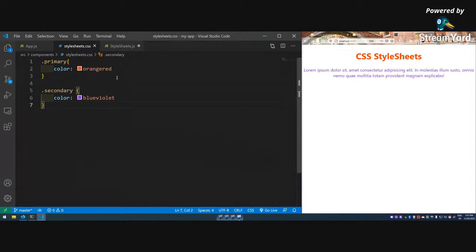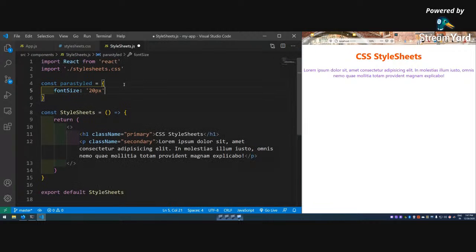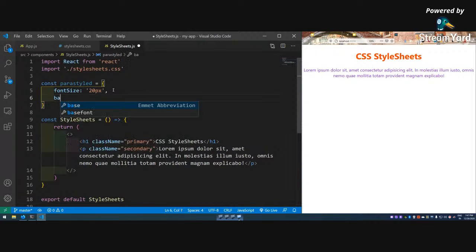Another thing is that in CSS, if we have more properties we use a semicolon, but it is a comma here, because at the end of the day we are passing it as an object. We are passing the inline styling as an object, so this comma is very important. And then background color. So three things are important: camel case is important, the value should always be a string, and commas between properties. So like this.